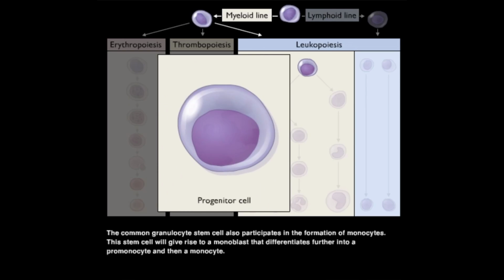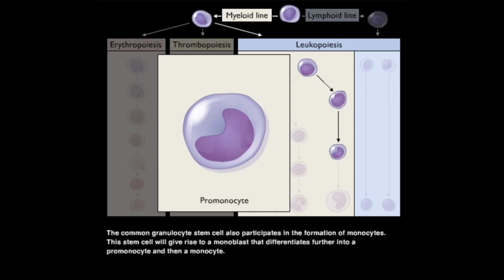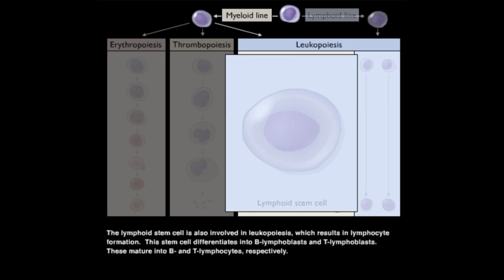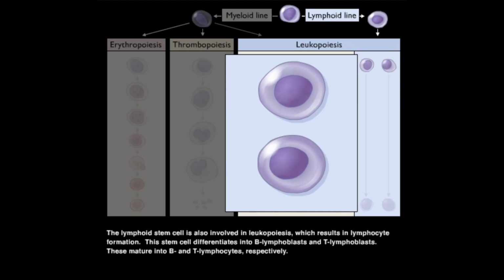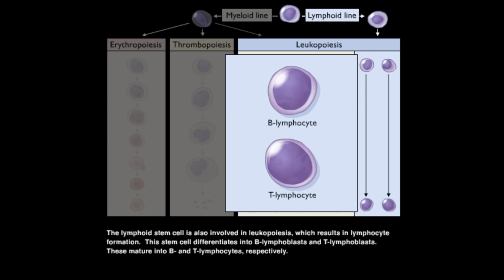The common granulocyte stem cell also participates in the formation of monocytes. This stem cell will give rise to a monoblast that differentiates further into a promonocyte and then a monocyte. The lymphoid stem cell is also involved in leukopoiesis, which results in lymphocyte formation. This stem cell differentiates into B lymphoblasts and T lymphoblasts. These mature into B and T lymphocytes, respectively.